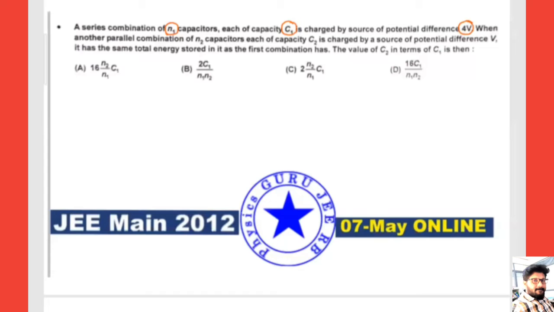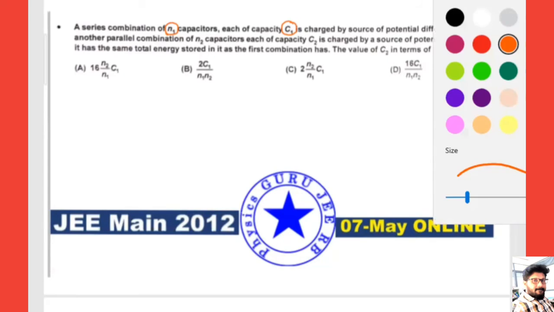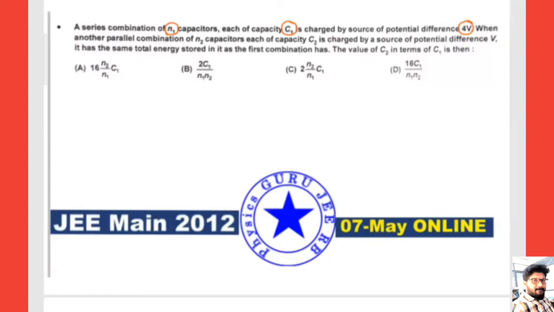Let us solve this question. We have N1 capacitors in series, each C1, connected to a battery. We don't know the number of capacitors. Here the potential is 4 volts.